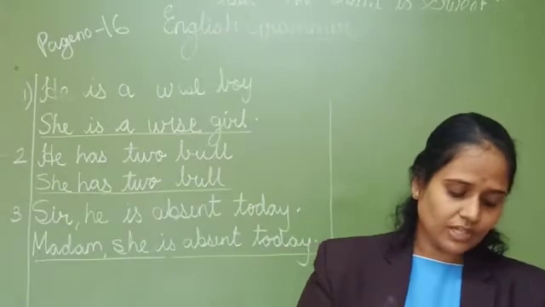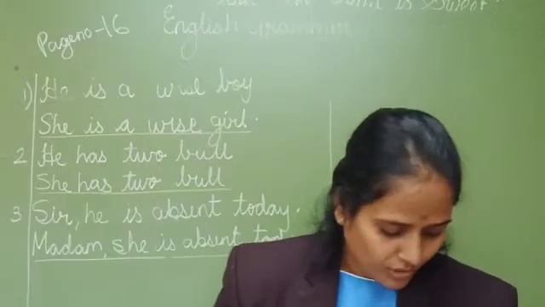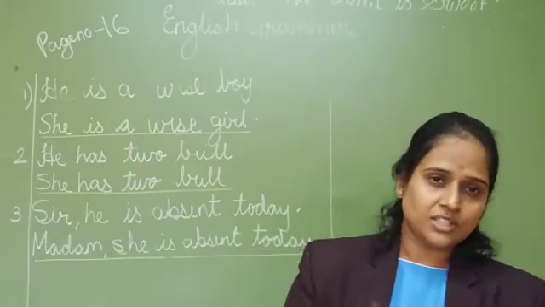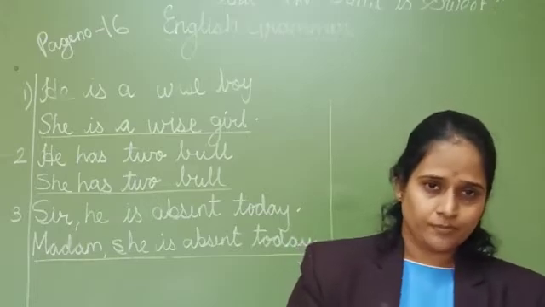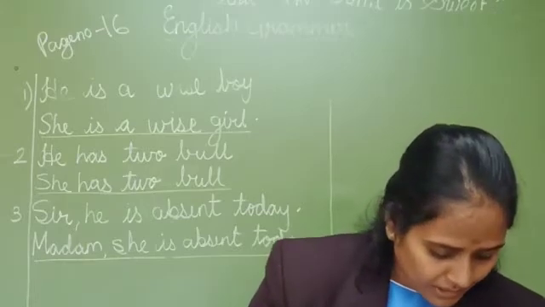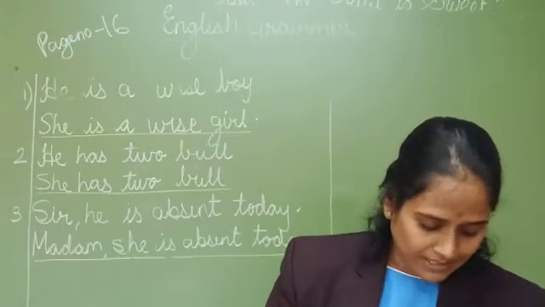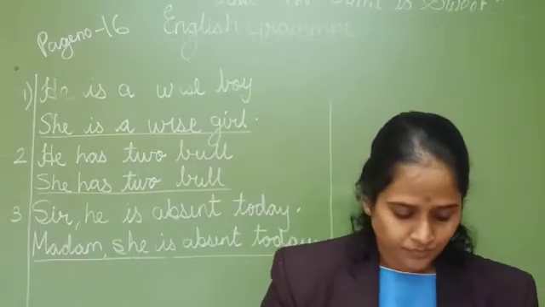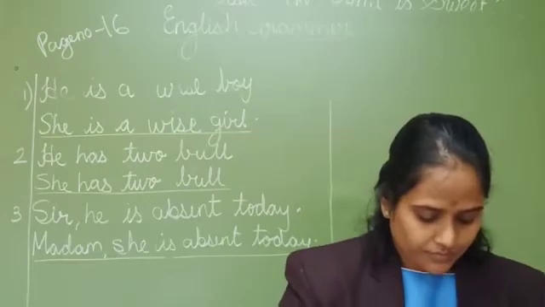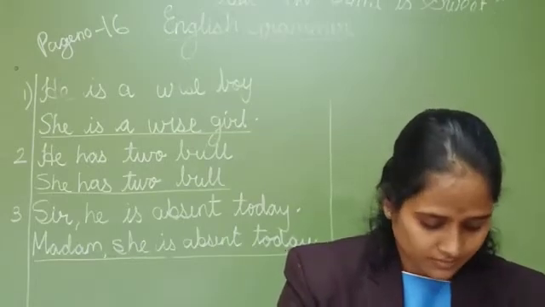Now the second question: give the feminine of. Over here they have written the words in male form, like sir. Now you have to write the feminine word. So what will be sir's answer? That will be madam. Sir, madam. Son, daughter.